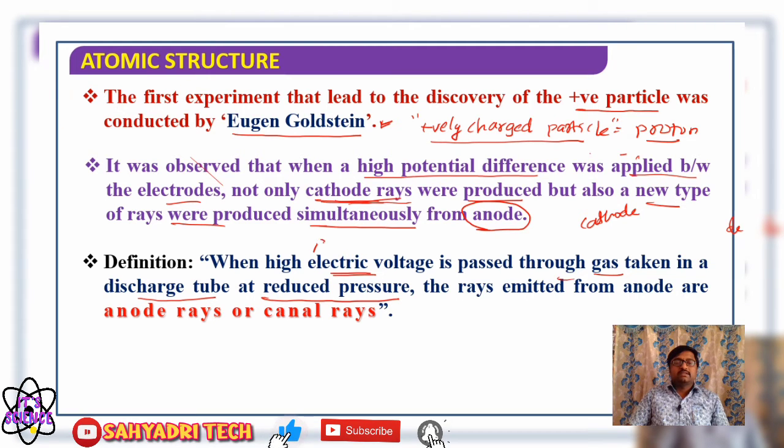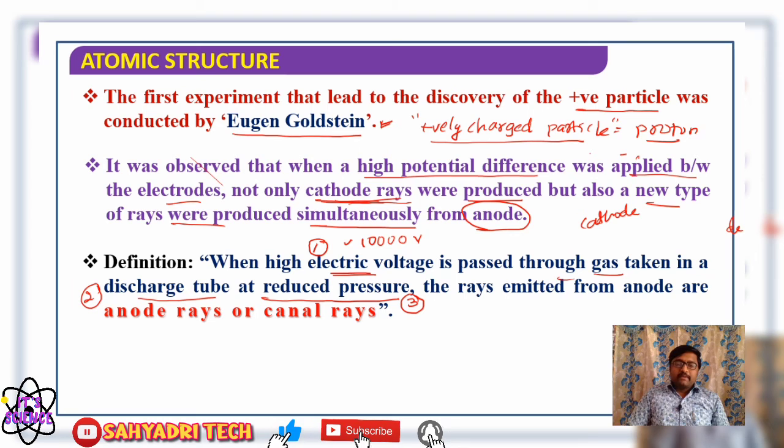So the first condition is to pass a high electric voltage. High means around 10,000 volts, that is 10 to 30,000 volts, variable voltage. The gas must be taken in a discharge tube at reduced pressure. The pressure must be low. What happens at this condition?